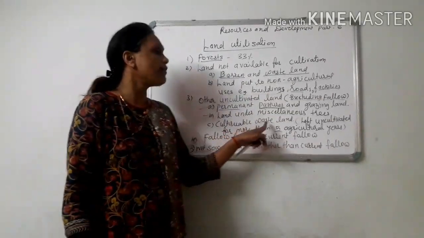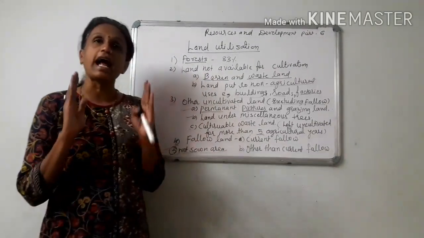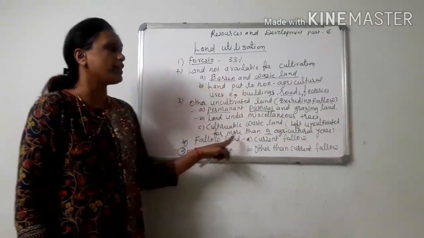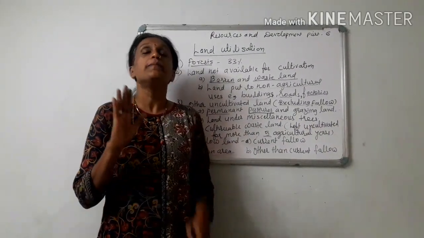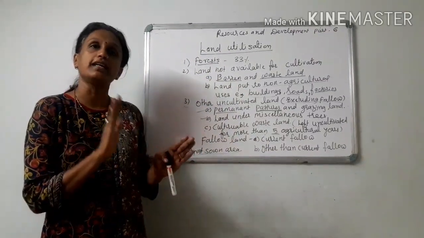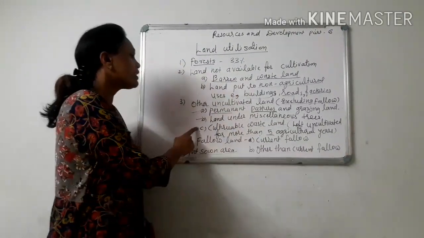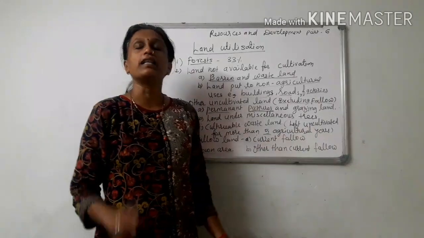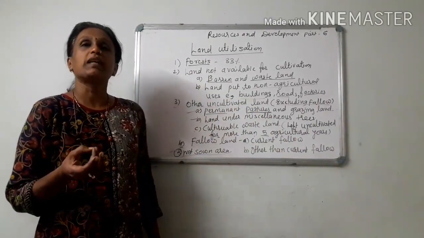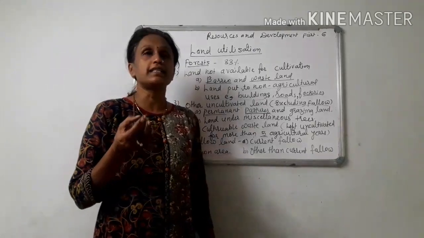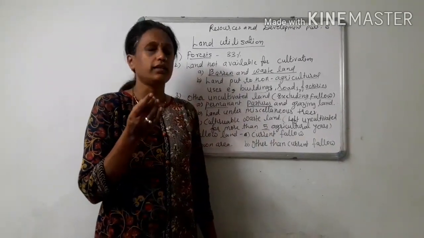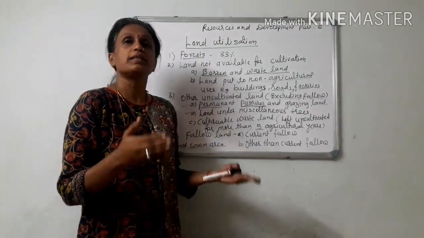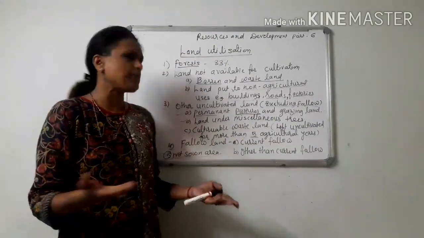And third, cultivable wasteland. Cultivable wasteland means that land is cultivable. You can grow crops over there, but still it is left uncultivated for more than 5 agricultural years. Means in the last 5 agricultural years there was no cultivation. Such land is known as cultivable wasteland. It may be left uncultivated to regain its fertility. Sometimes there are inheritance rights related issues, some struggle is going on, some quarrels are going on. So any purpose can be there.